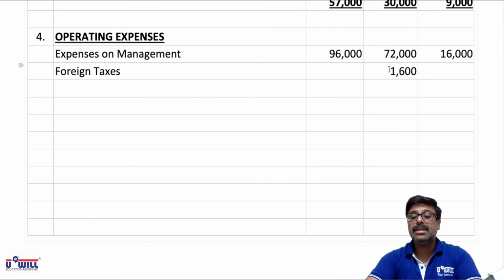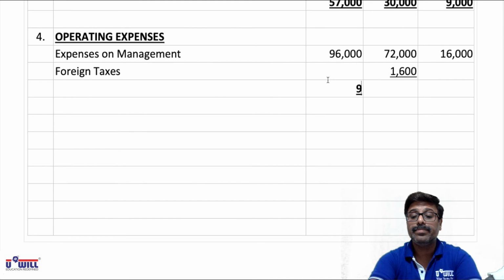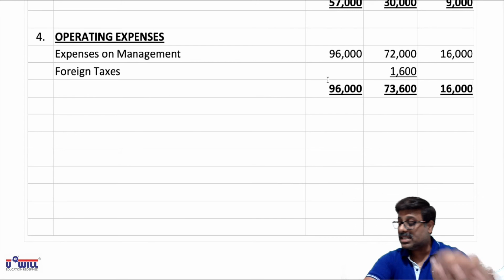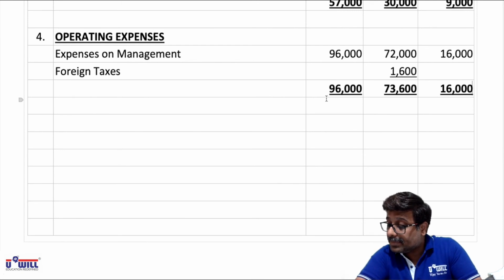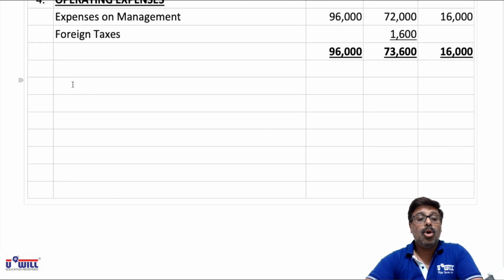No other items are there, so total will be done. 96,000 itself will be the total over here. 72,000 plus 1600 is 73,600, and 16,000. So these amounts, 96,000, 73,600 and 16,000, will come in revenue account. So all the workings are done.